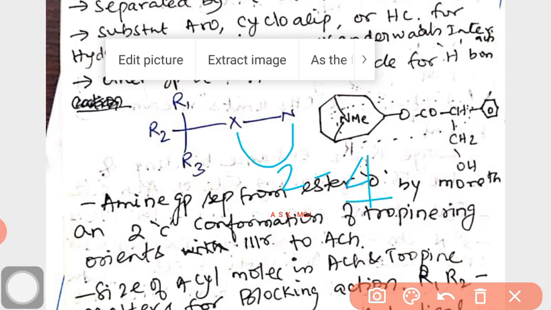If it is 4, it can be like this, 1, 2, 3, 4. But still the stereochemical orientation helps the compound to have antagonistic effect. So simply we can finish the SAR.